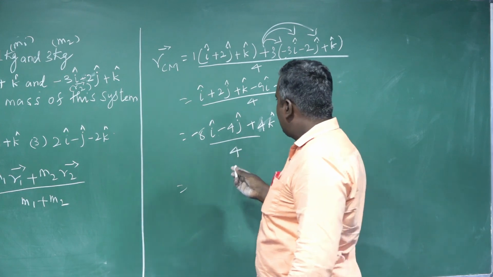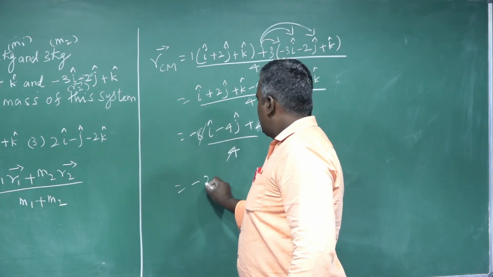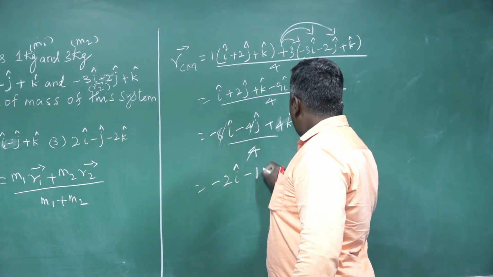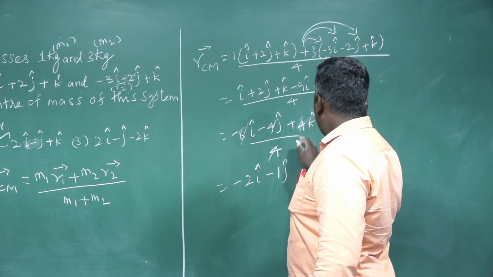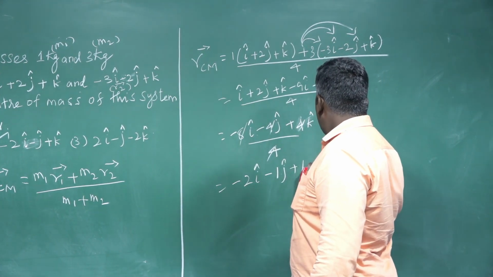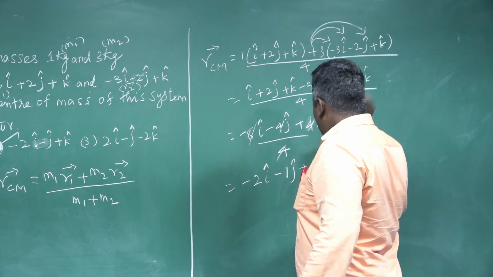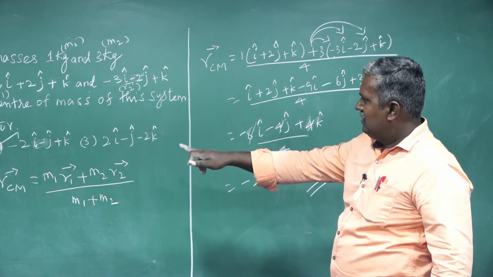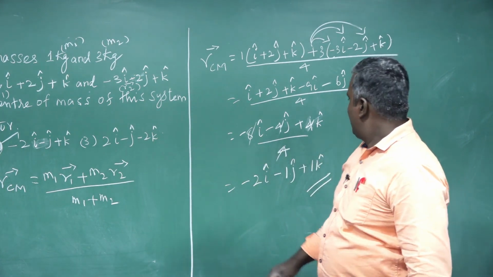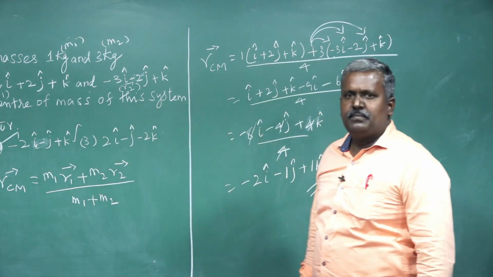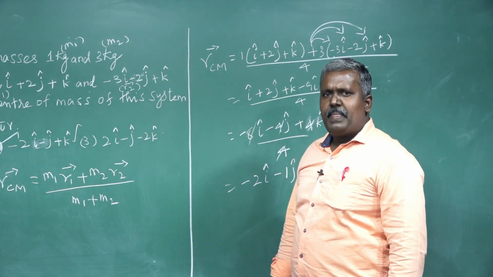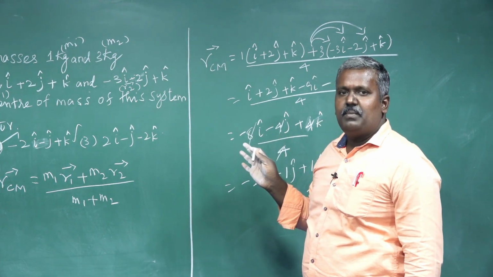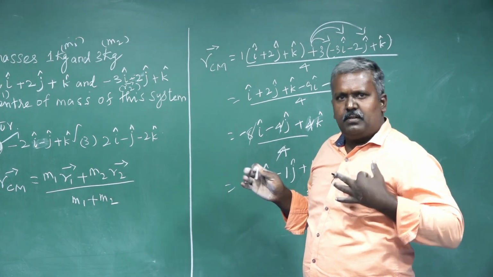Now you can divide directly: minus 2 i cap, minus 1 j cap, 4 cancels so 1 k cap. So minus 2 i cap minus 1 j cap plus 1 k cap. What is the answer? Second option. Clear? Simplest problem, no? I already told you a lot of times, after understanding center of mass, 4 marks in the target. Thank you.